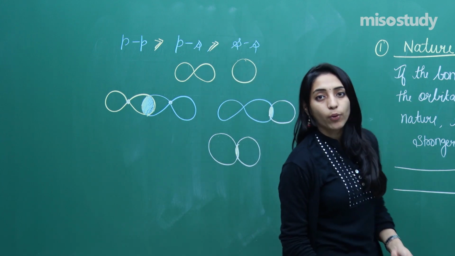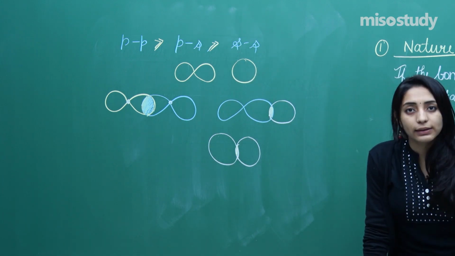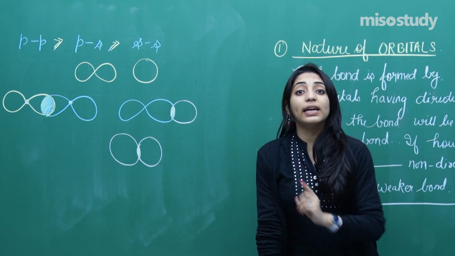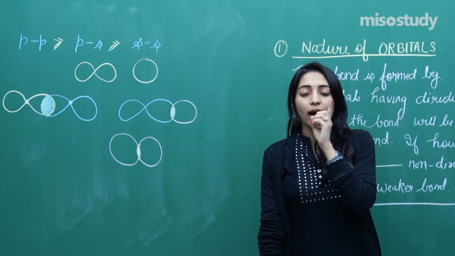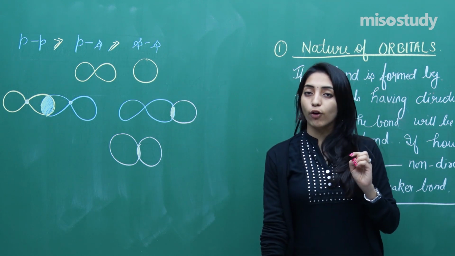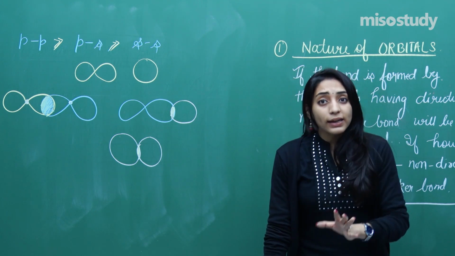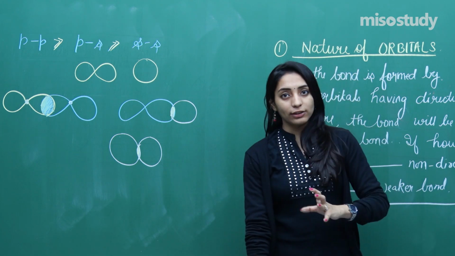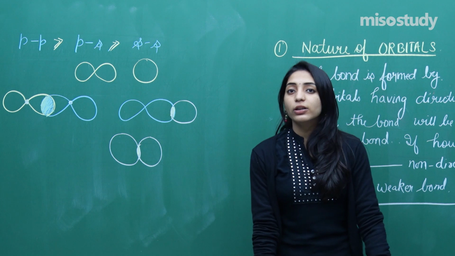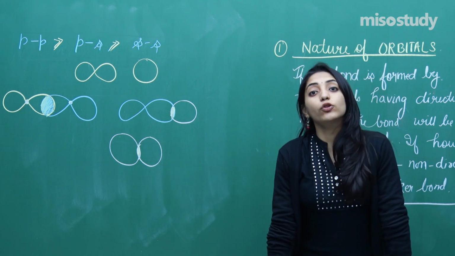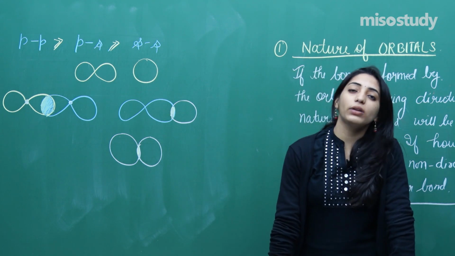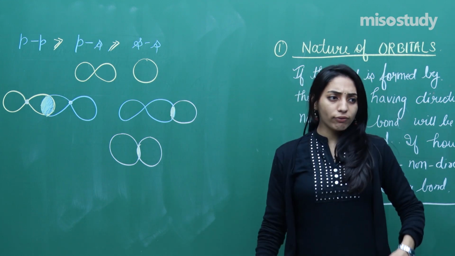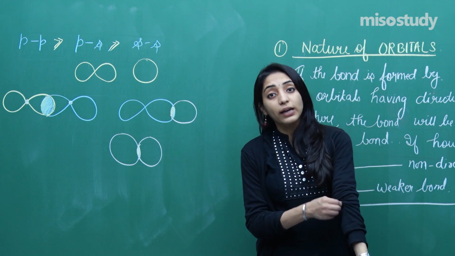So this is what I wanted to teach you in today's class. That means depending upon the nature of orbitals that are coming close to each other to form the bond, if the orbitals which are coming close have a directional nature, then that particular bond so formed will be considered a stronger bond compared to the other bonds formed when orbitals of non-directional nature approach.